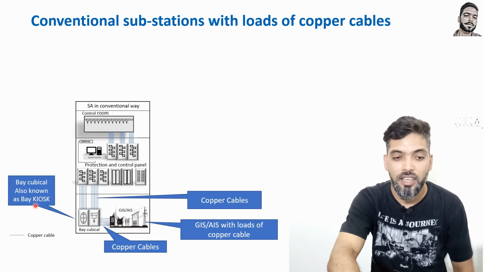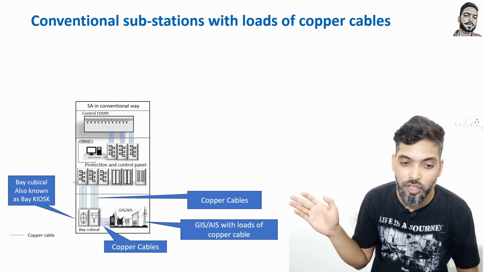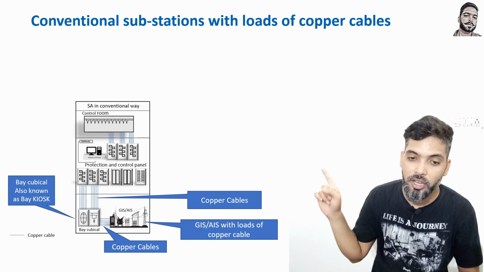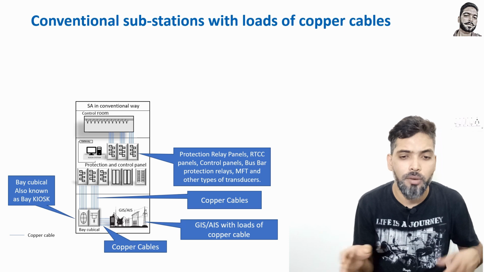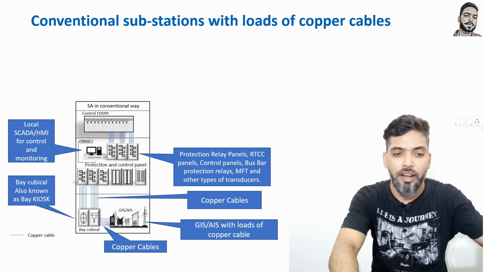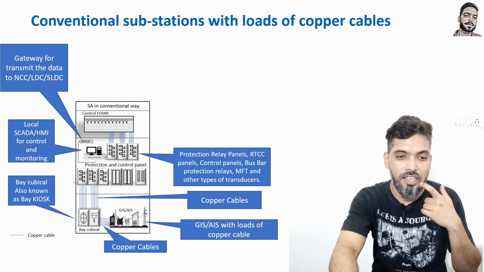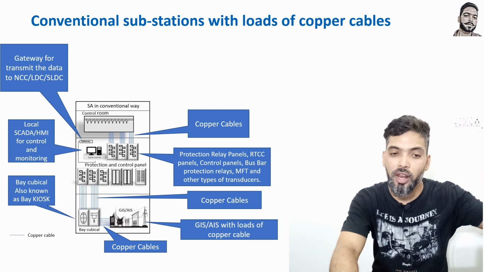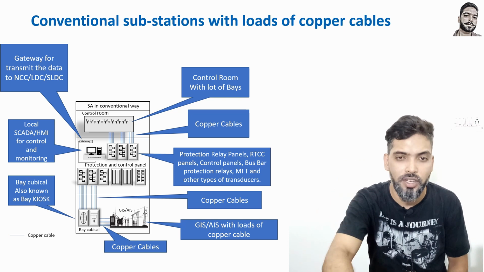So you can see here, whatever I told you now, the bay cubicle is also known as a bay kiosk, and GIS, AIS with a load of copper cables, and protection relay, RTCC panels, everything will be there in your control room, and a local SCADA HMI and your remote HMI, remote SCADA connection also will be there, and for NLDC or LDC or NCC. And from there is a lot of copper cable again to your control room, where you have the manual switches and everything to control your packet. That is what the conventional substation is.